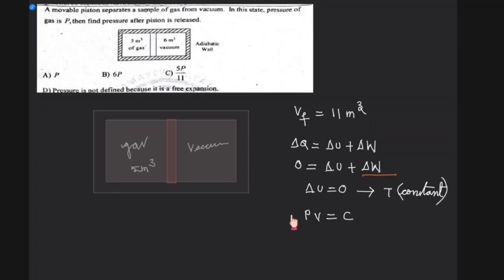You could say PV is equal to C, therefore P initial is P, and V initial is 5, and P final is, we don't know, we have to calculate it, and V final is nothing but 11. Therefore PF is equal to 5P by 11. That is the answer for this question. And this free expansion concept is important, please check.